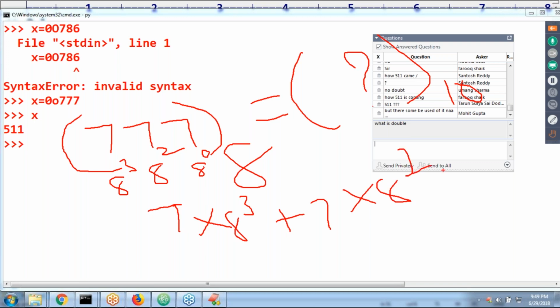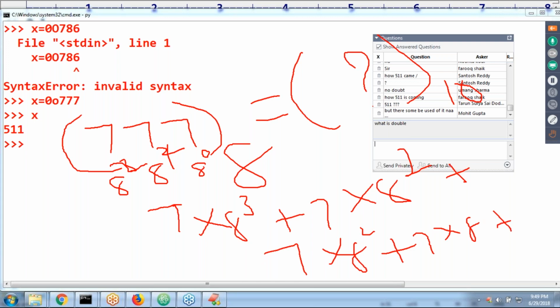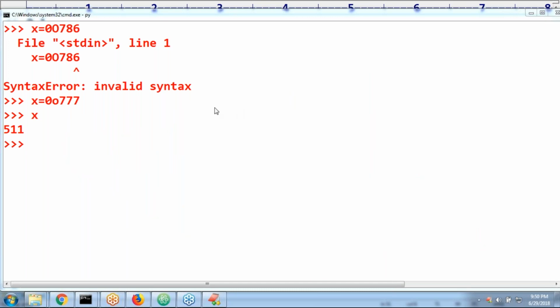So 7 into 8 square means 7 into 64, plus 7 into 8, plus 7 into 8 power 0, which is 1. Then automatically we are going to get 511. Are you getting it? This is the way to convert from one base to another base.